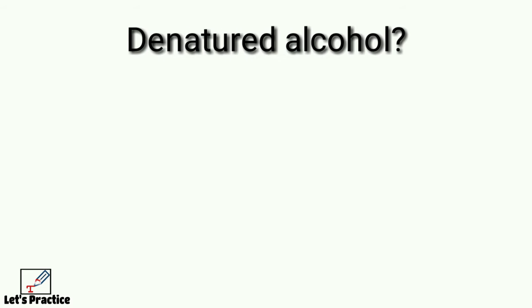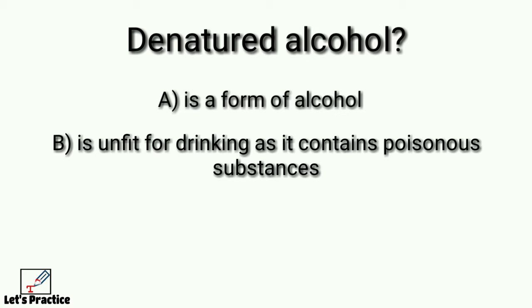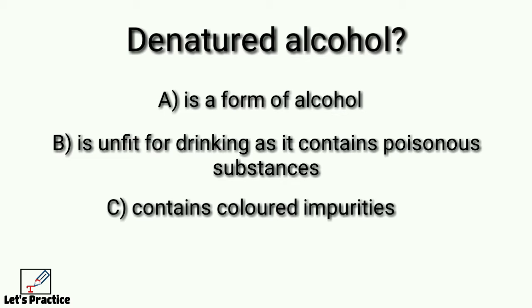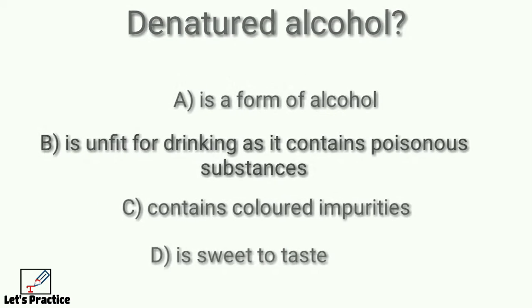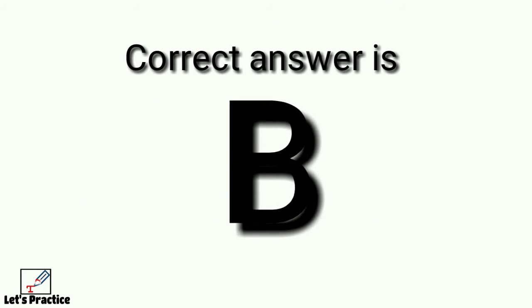Denatured alcohol: option A, is a form of alcohol; option B, is unfit for drinking as it contains poisonous substances; option C, contains colored impurities; option D, is sweet to taste. Correct answer is option B.